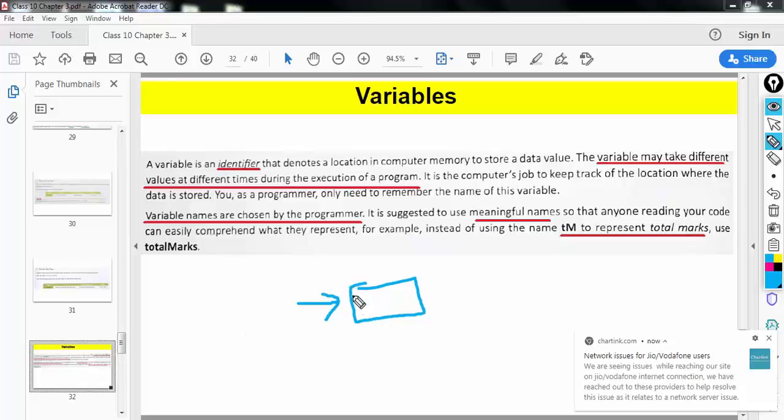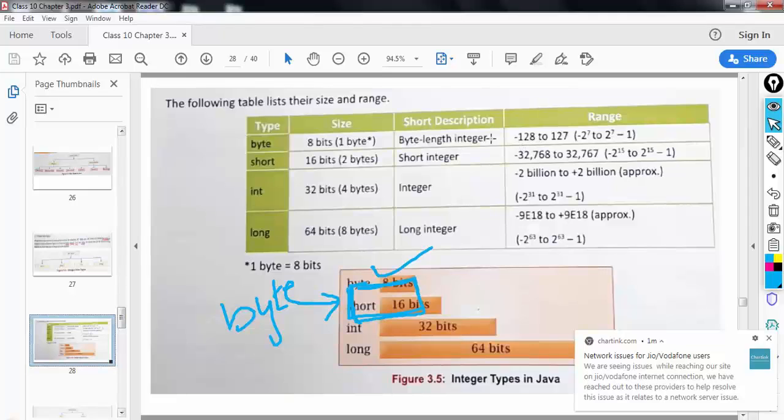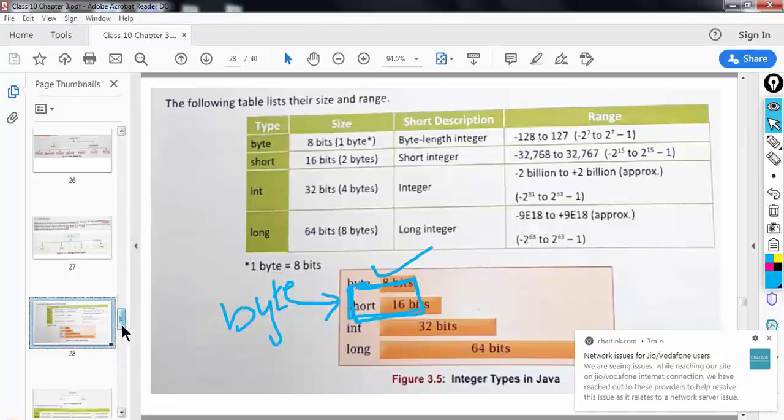Suppose I associate byte with this container, the size of this box will be how much? So what is the size of byte? The size of byte is 1 byte. So this box will be of 1 byte.